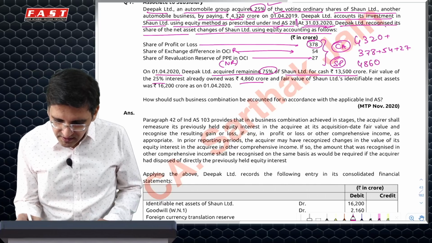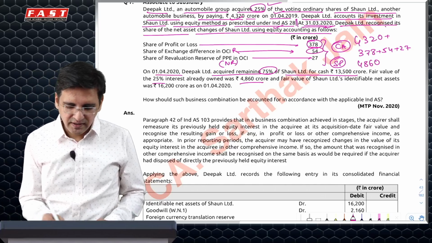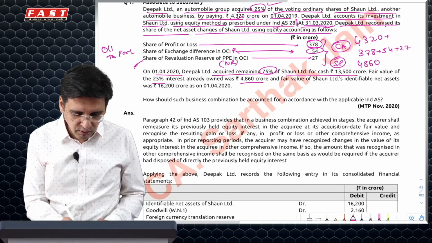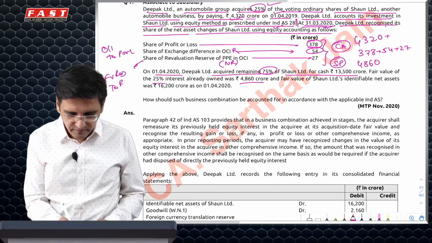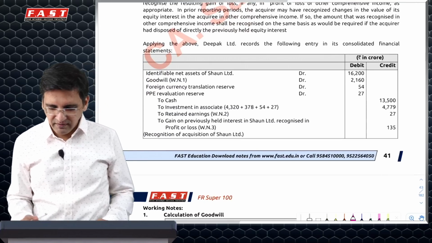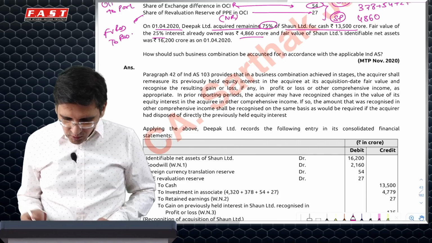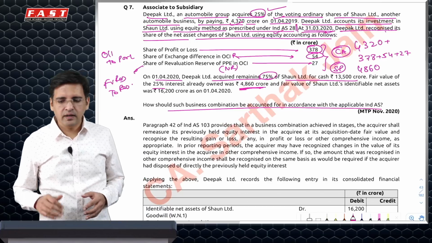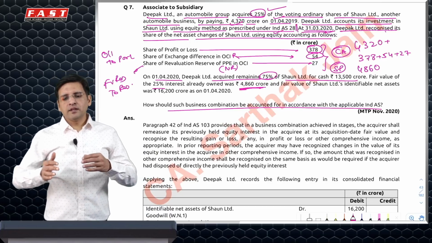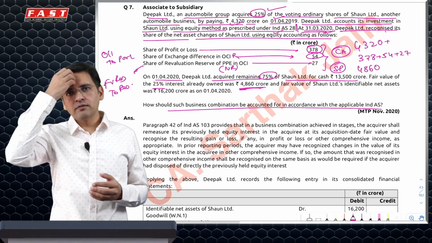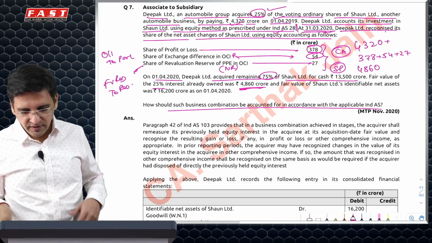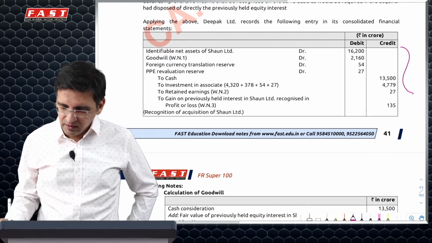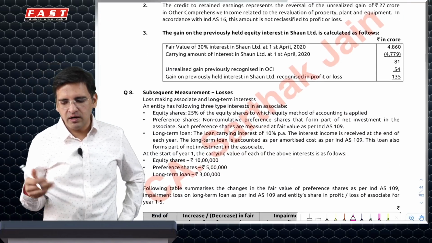Plus, this is already in OCI, but this will be reclassified. So we'll have to do OCI to P&L here. And here we'll have to do fair value reserve to reserves of that amount. So those entries are given here. That's about it. And then you will have to recognize what? So this is one gain or loss which you book, and then you'll recognize all the assets of the subsidiary and you will credit the investment total which you have made, which is 13,500 which you have paid now and 4860, the value of the investment. If they've done one compound entry, if you do two entries, then you will be able to understand it better.